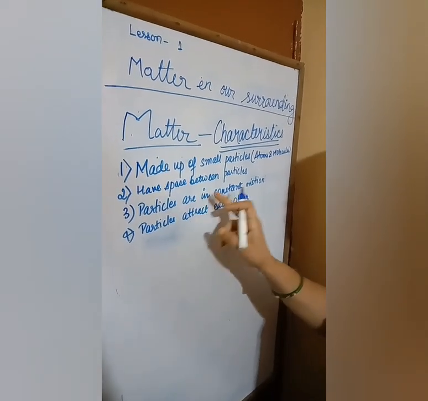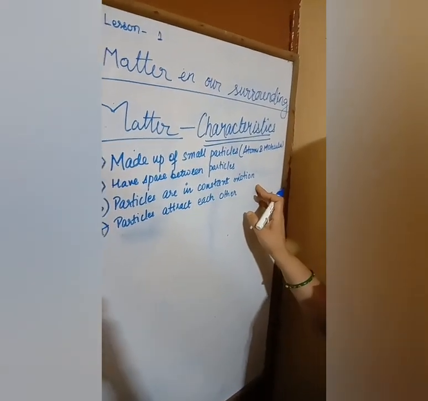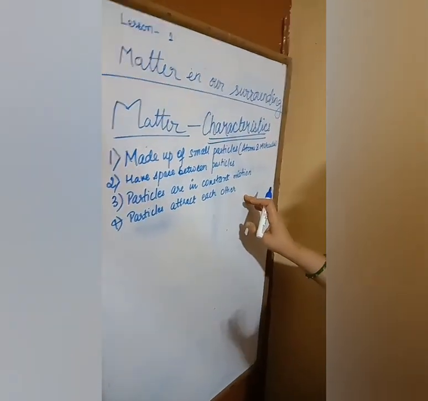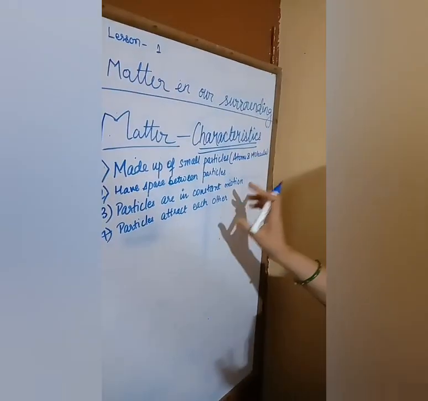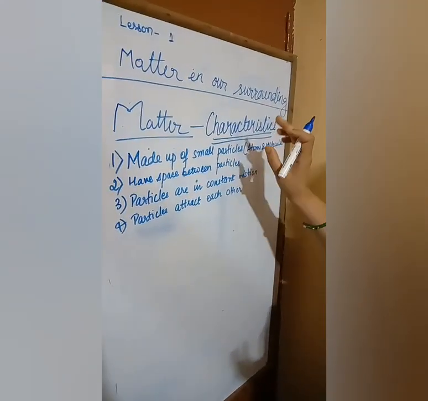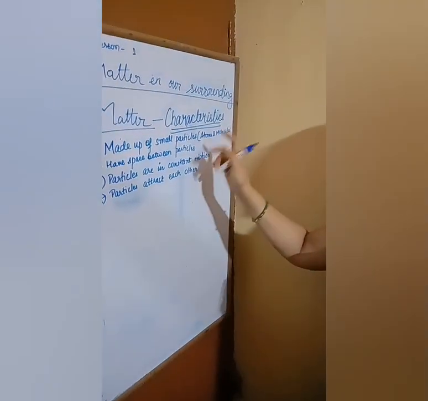Particles are in constant motion, and particles of matter always attract each other. I will explain all these properties with the help of activities, in detail.